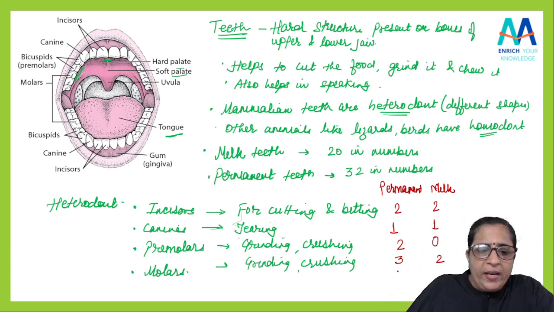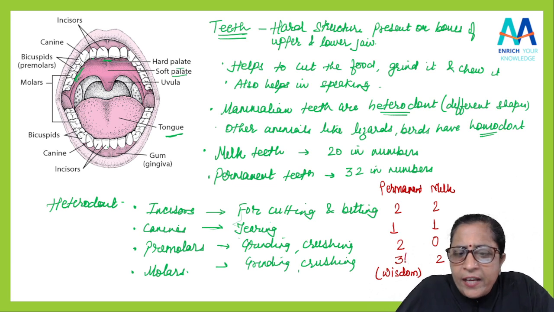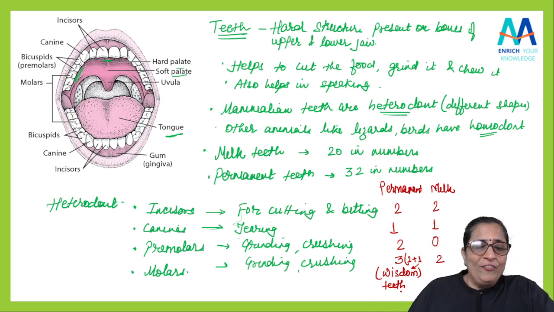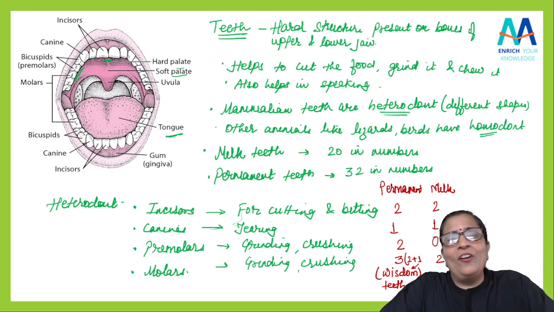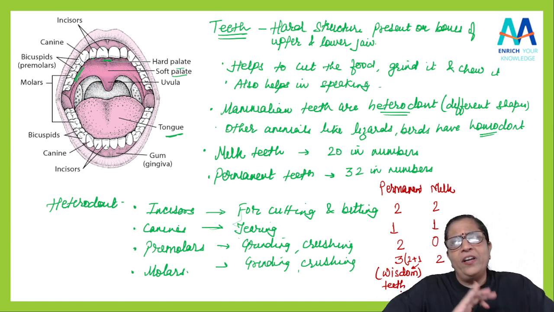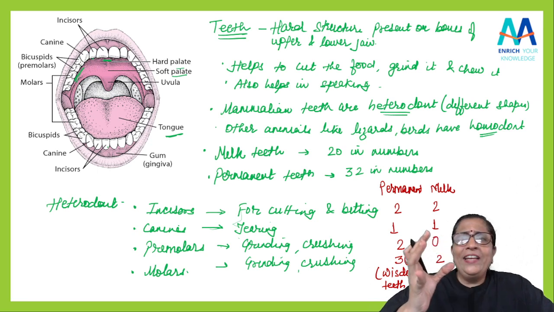In these 3 pairs, 1 pair is your wisdom teeth. So I can write here 2 plus 1. This 1 pair will be the wisdom teeth. We say in Hindi akal ki daadh, isn't it? We call it wisdom teeth. Why do we call it akal ki daadh or wisdom teeth, students? Because this tooth appears at an age of nearly 17 to 20 years.